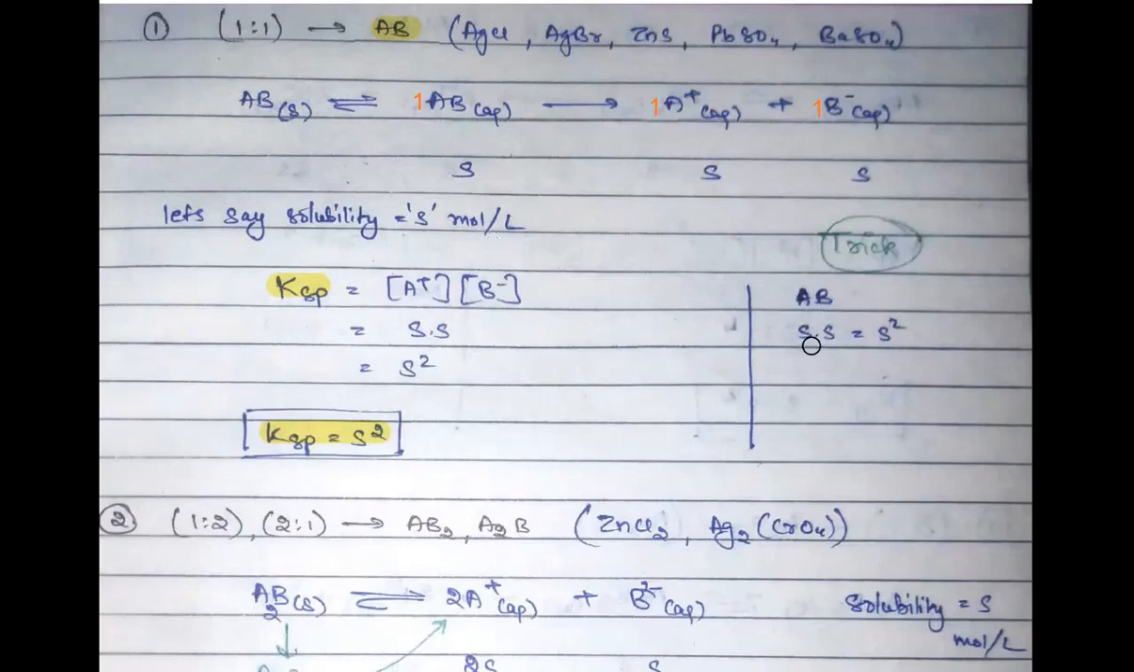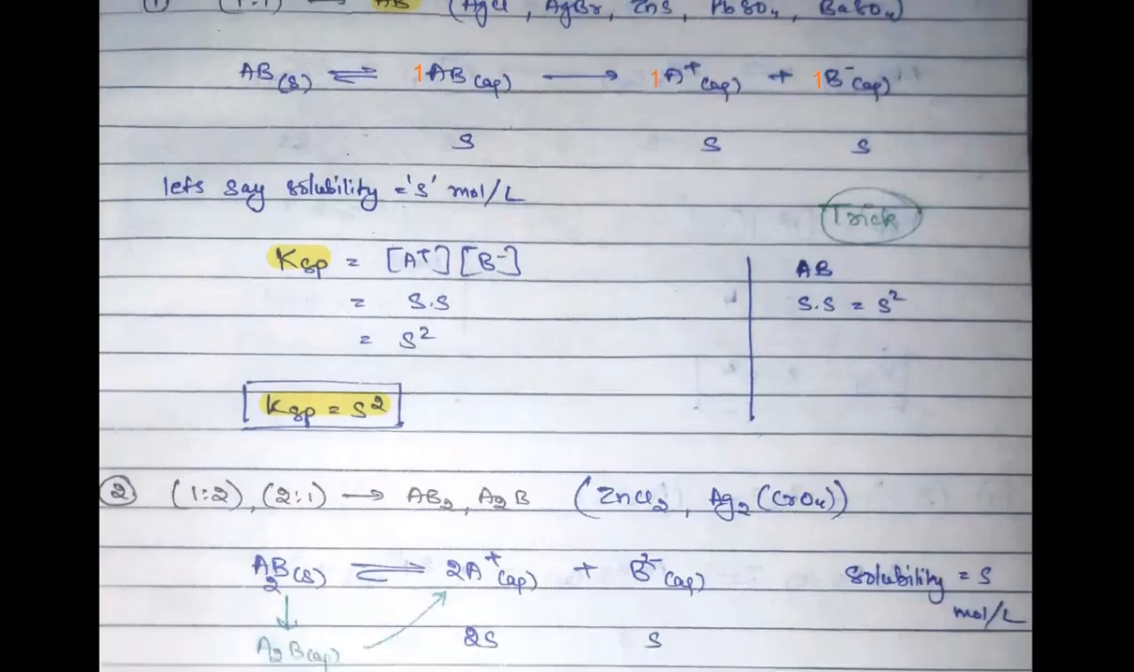If you have such a molecule, simply for A it will be S, and for B it will be S, so S square will be equal to the KSP. In this way also, this is a short method that you can apply, and if you ever find it confusing, then you may go with the whole process.